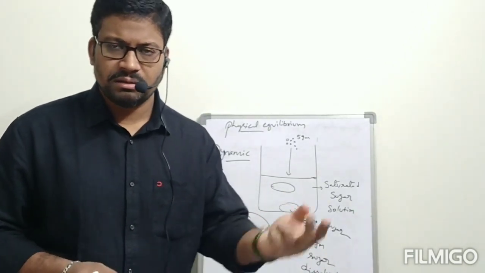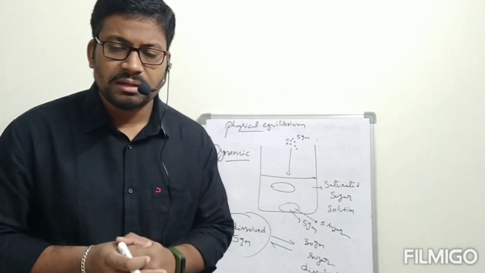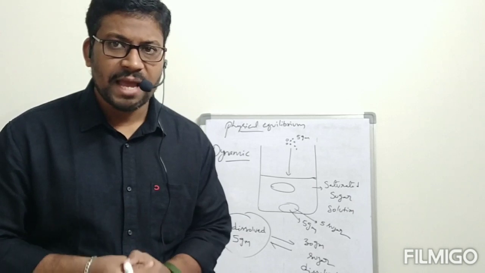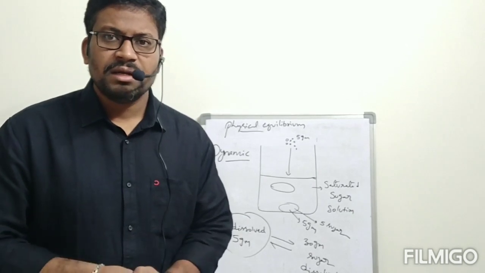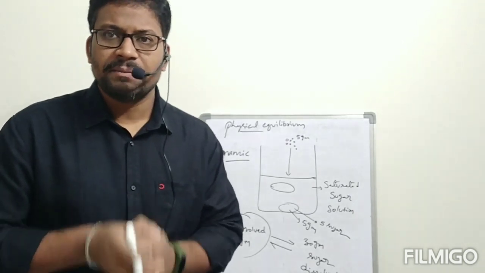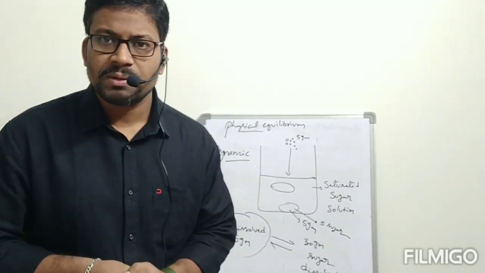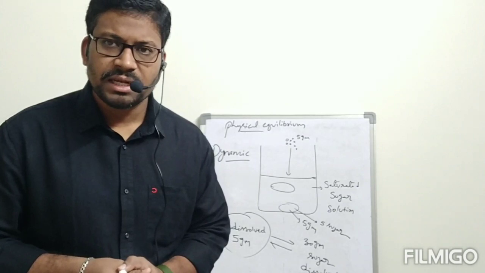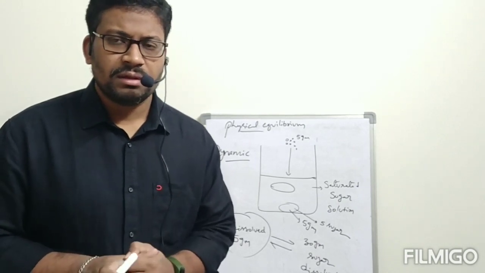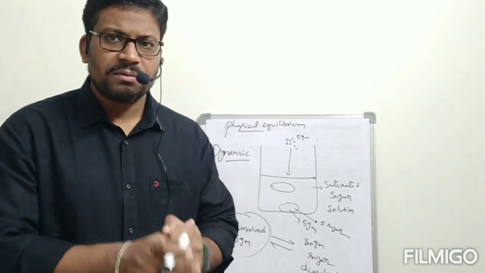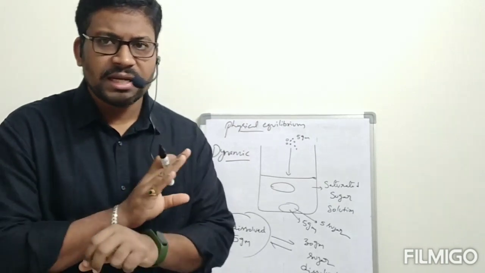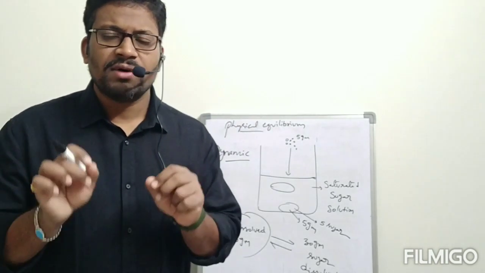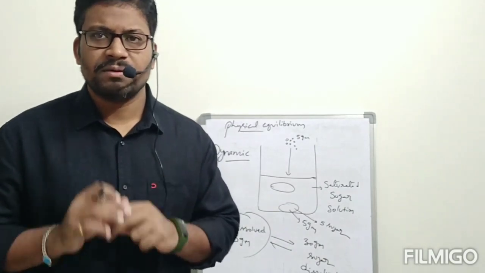To whatever extent the forward process is happening, to the same extent the backward process is also happening. That means the rate of forward process and rate of backward process are the same. Here I am telling once again, the same amount of reactant and product need not be present at equilibrium. That is not a condition. The condition at equilibrium is that the rate of forward process must be equal to the rate of backward process.